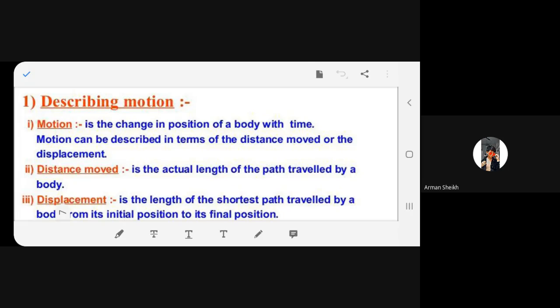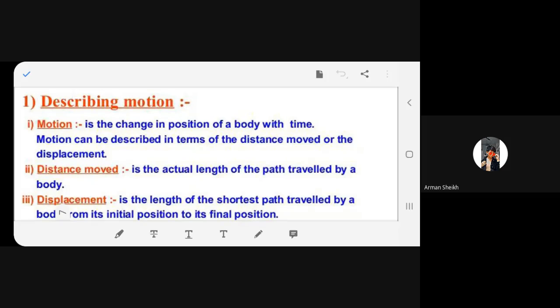Motion is the change in the position of a body with time. Motion can be described in terms of the distance moved or the displacement. And you have to read it properly. There's a full stop. You have to pause at the full stop, beta. Take care.